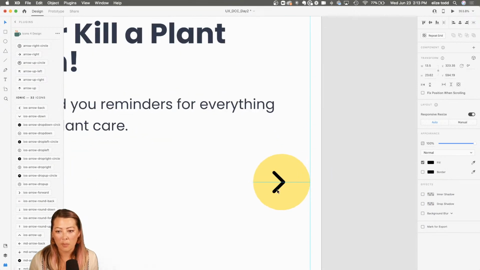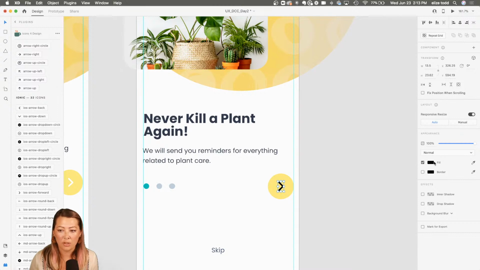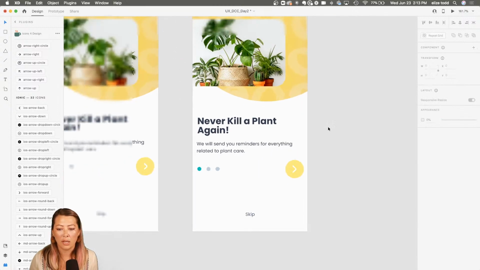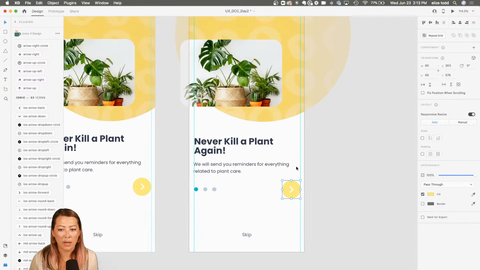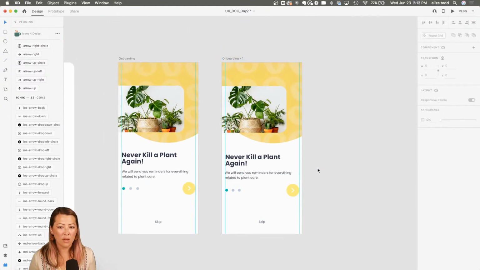I'm going to bring it right in there and change the color to white. So there's my button now. When you're designing, it's really shapes, text, and lines. That's really what UI design is. So I want you guys to create your own onboarding screen. Again, this is just perfect for a beginner.